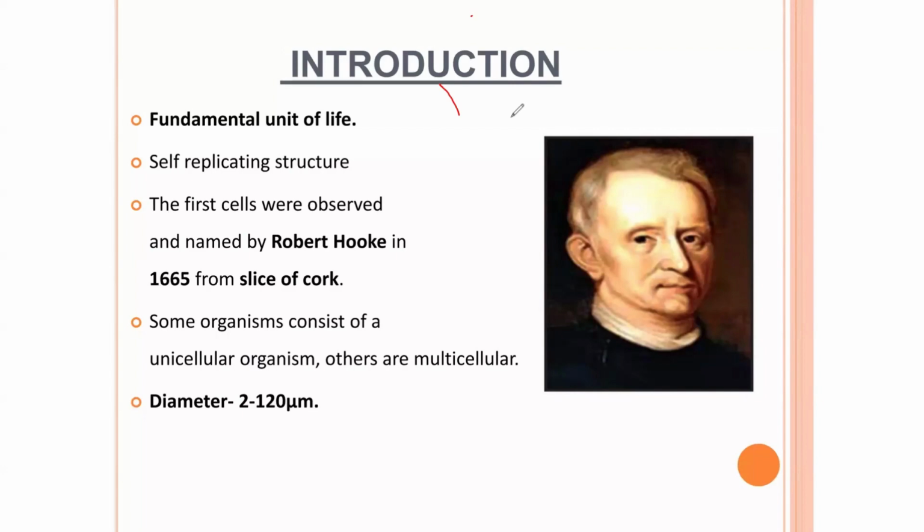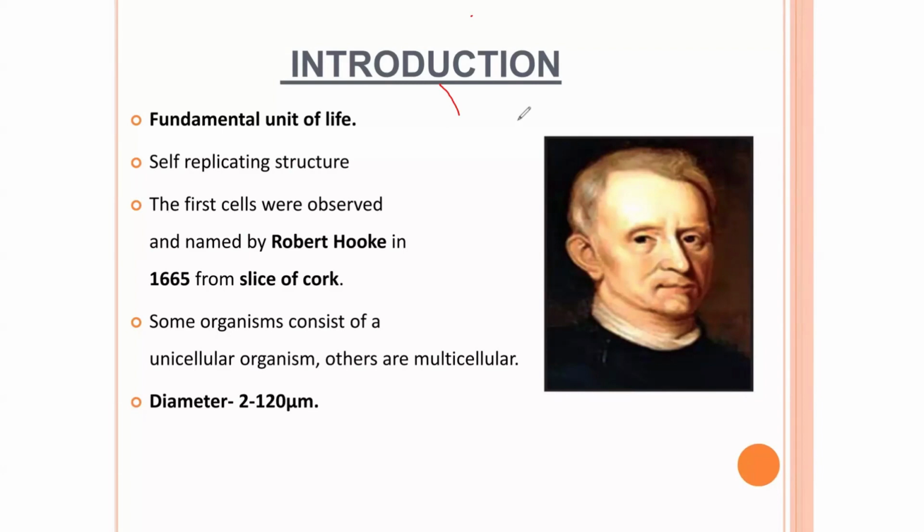He was able to see those cells very clearly, and as a result, he came up with an idea of how the cells look. That is, they look like a room structure.